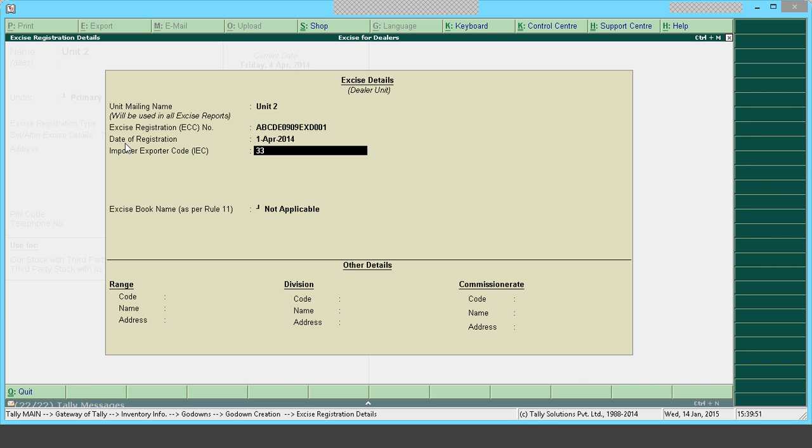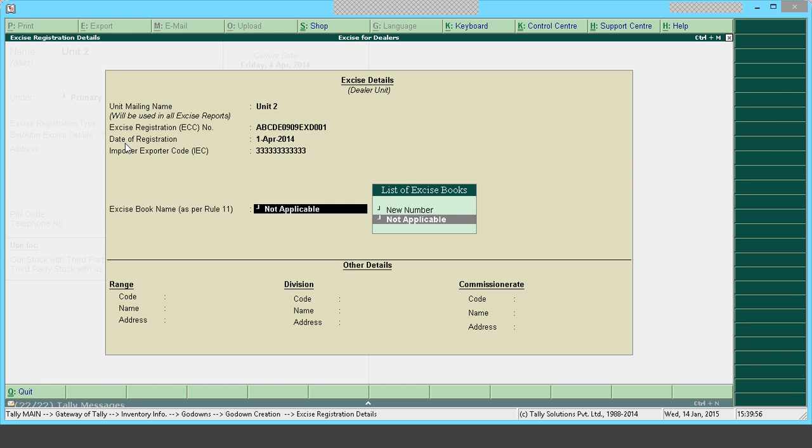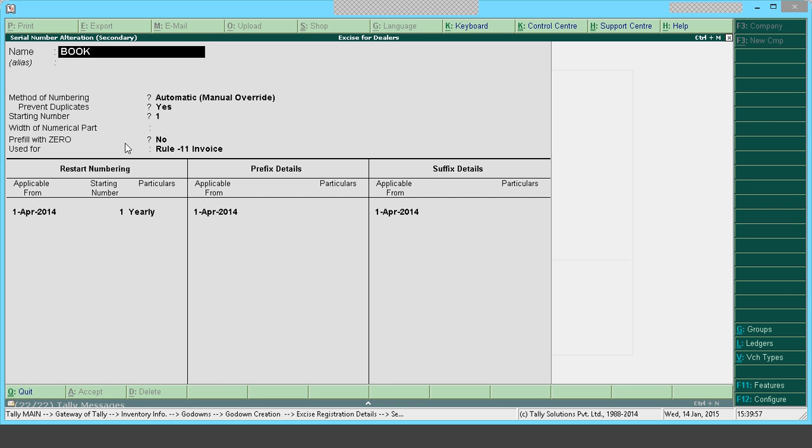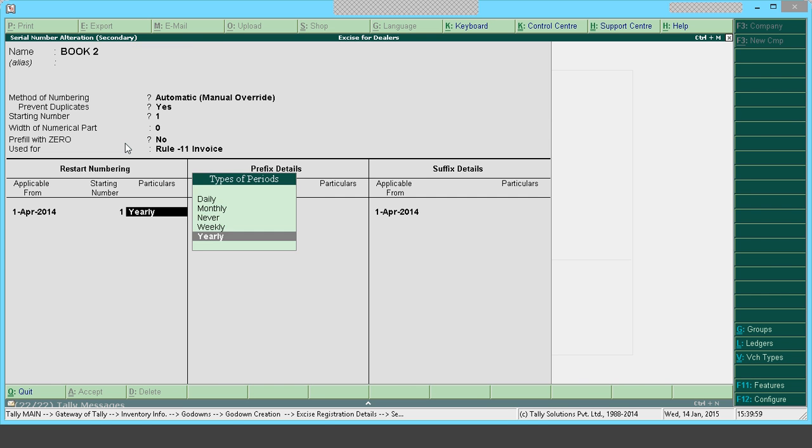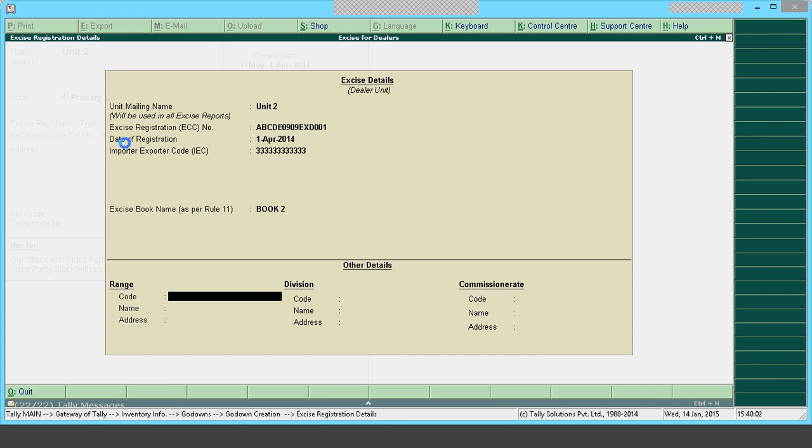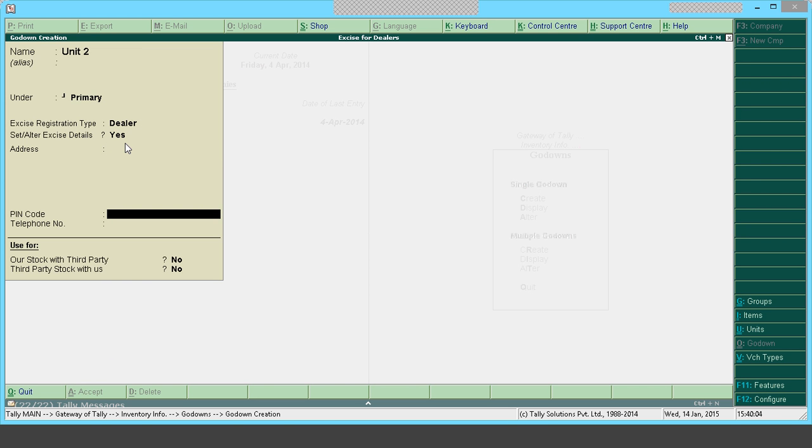Then the date of registration, IEC code, and excise book name. You can create a book register; this is book 2. Range, commissioner rate, those details and the address can be specified.